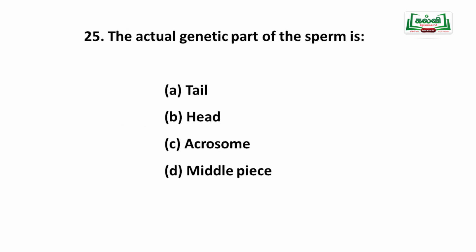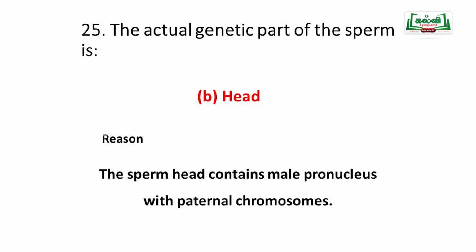Then, the actual genetic part of the sperm is tail, head, acrosome or middle piece. Four options are there: tail, head, acrosome and middle piece. In the head, only the nucleus is present. The acrosome covers the head at the front.